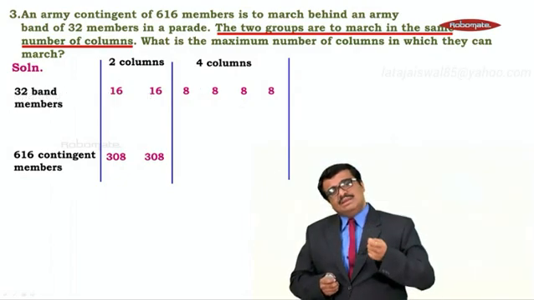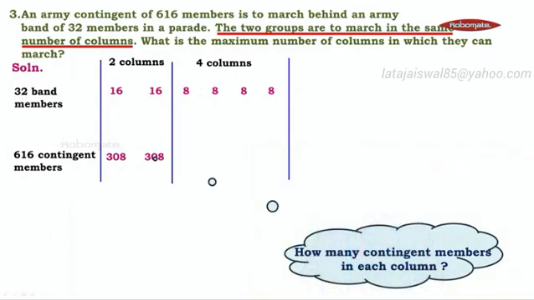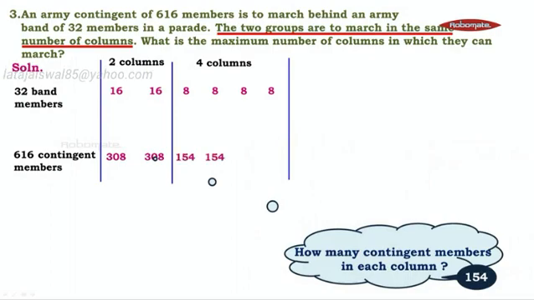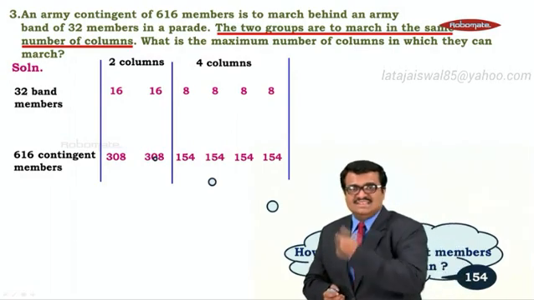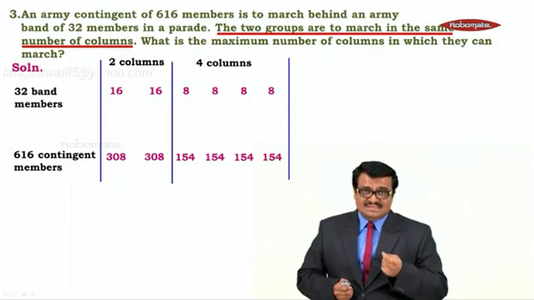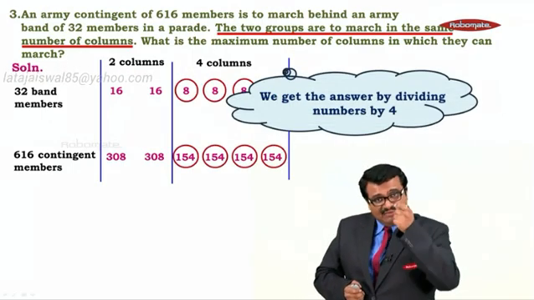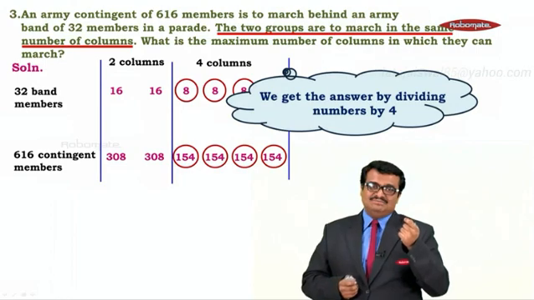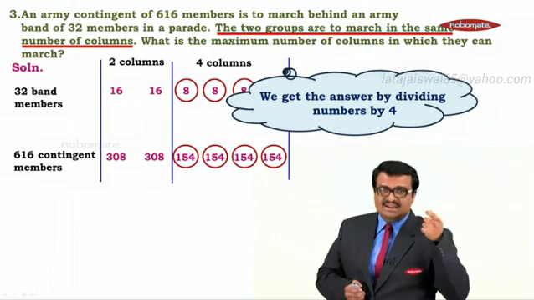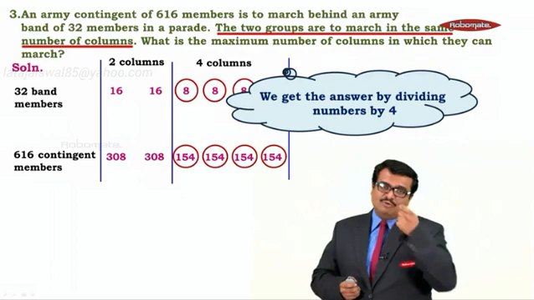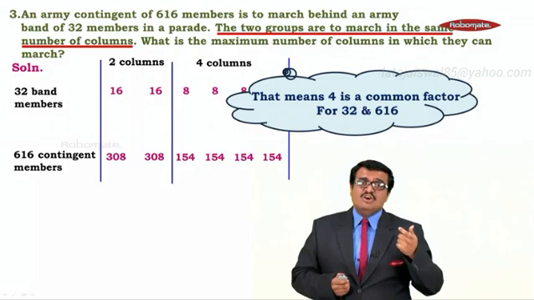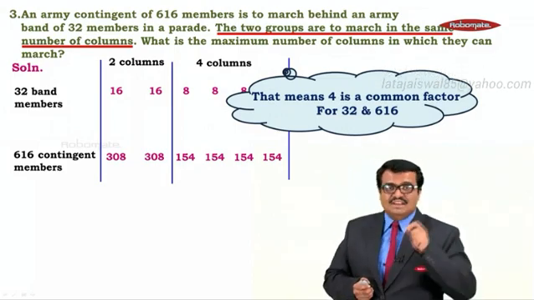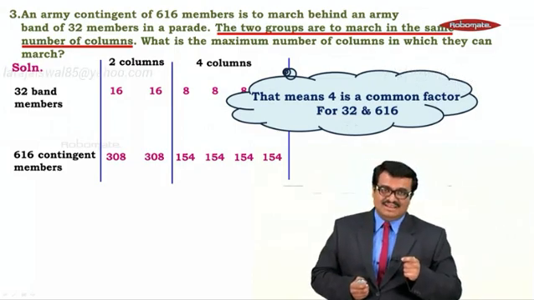Each column will have 154. The first column 154, the second 154, the third 154 and the fourth also 154. If you add up all these 154s, you will get 616. That means we get this answer by dividing the total by 4. 32 divided by 4 gave us 8, and 616 divided by 4 gave us 154. That means 4 is a common factor of 32 and 616, right?